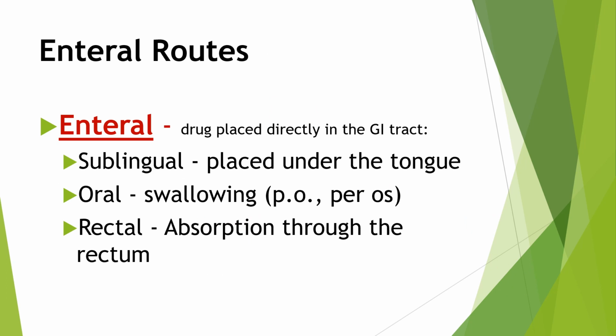The possible routes of drug entry into the body may be divided into two classes: enteral route of drug administration and parenteral route of drug administration. That means a drug can be entered into the body by enteral route or parenteral route. So first we will see what is enteral route, and in the next practical we will discuss parenteral route of drug administration.